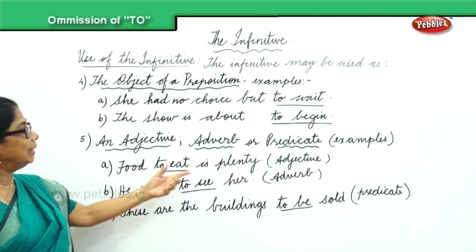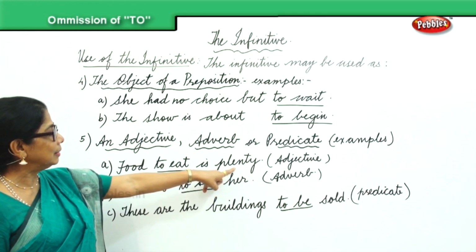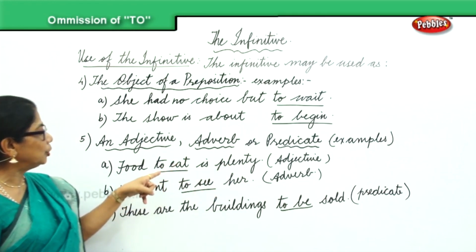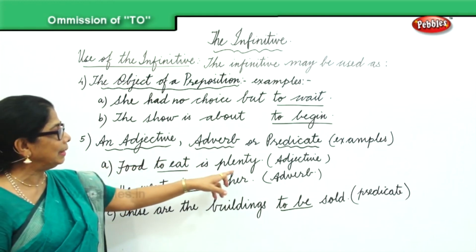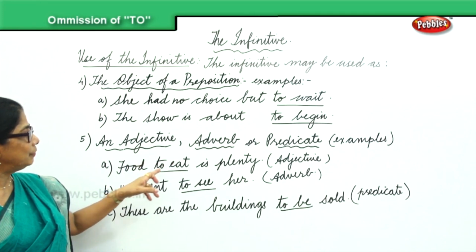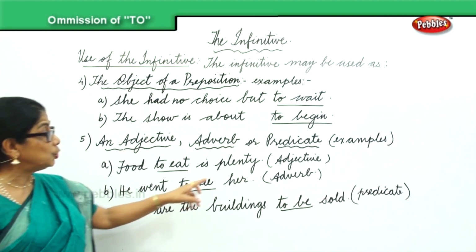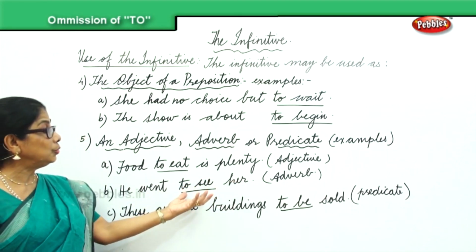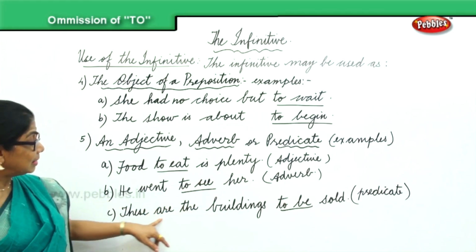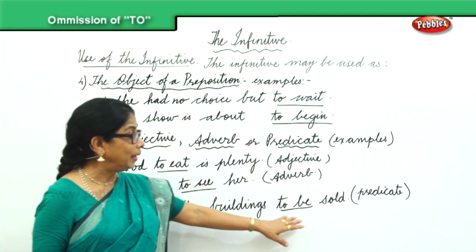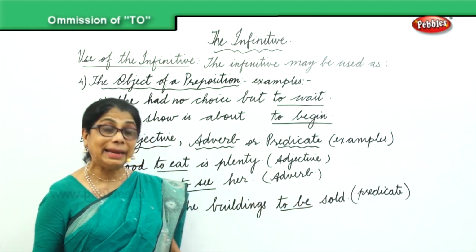Food to eat is plenty. Plenty is an adjective, so to eat is used as an adjective in the first sentence. In the second sentence, he went to see her, to see is used as an adverb. In the third sentence, these are the buildings to be sold, to be sold is used as a predicate.